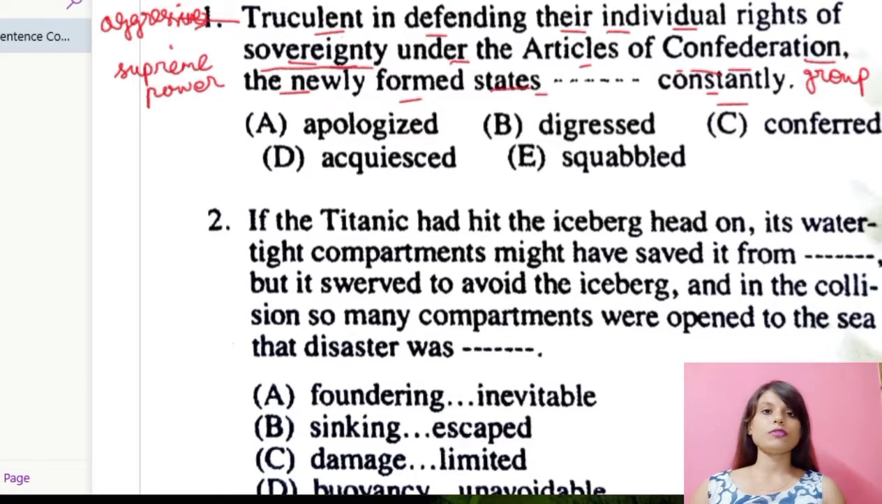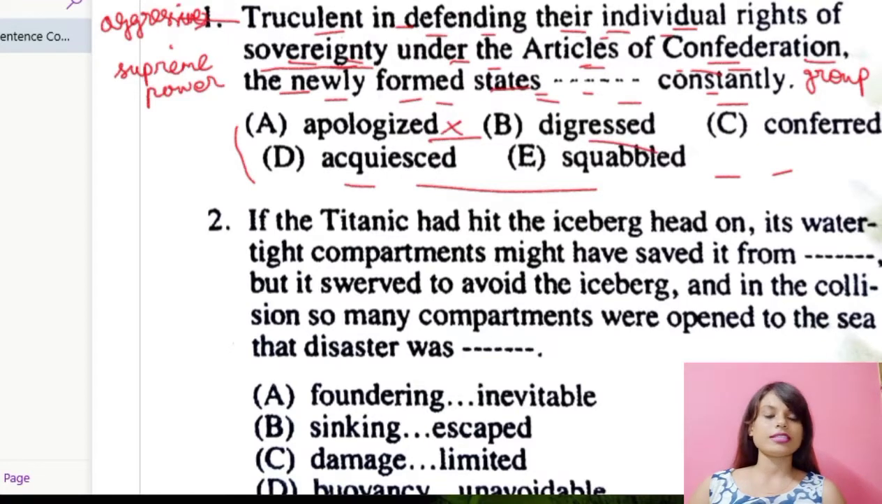Now we need to put these options one by one and check which one suits the best in the blank provided. Apologized. Now apologized means to say sorry. We all know that. And if I put apologized, truculent in defending their individual rights of sovereignty under the Articles of Confederation, the newly formed states apologized constantly. It's not making any good sense, so I'm striking it out.